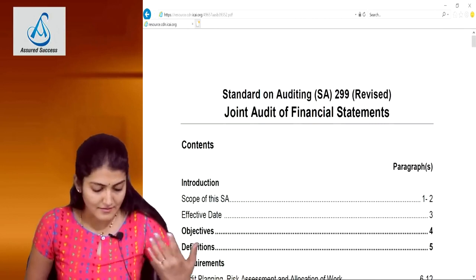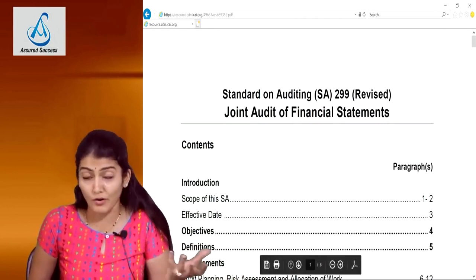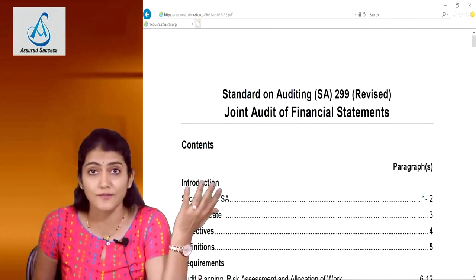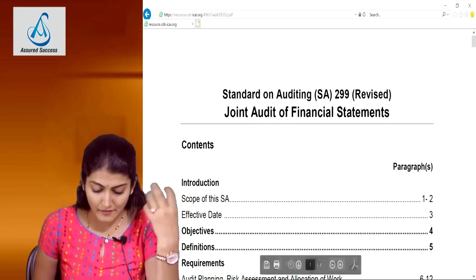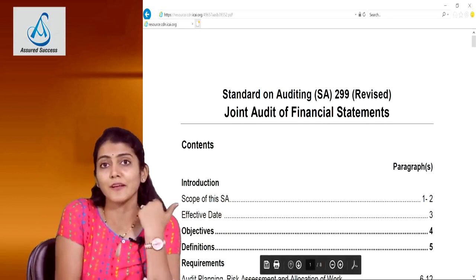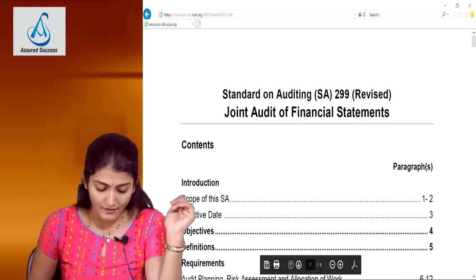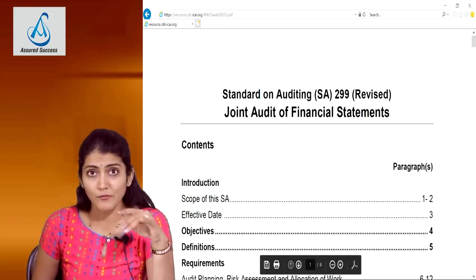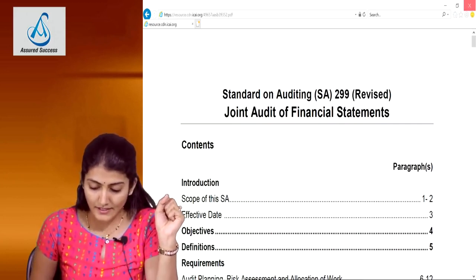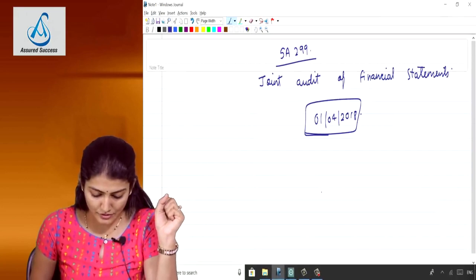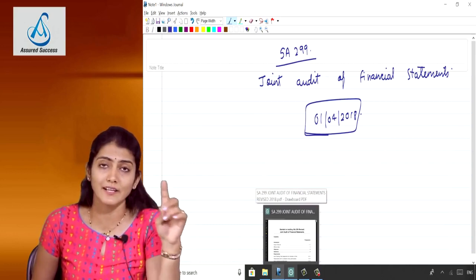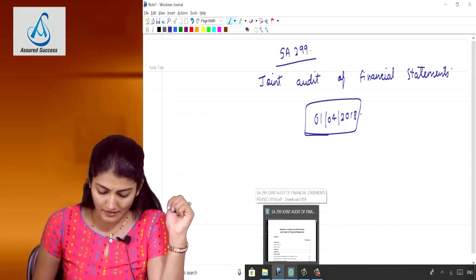Right, and it's just an 8-page standard, very small, because generally the text of these standards runs into 30-40 pages also. So relatively a very small standard, and this is the reference from where you can get the text of the SA. I'll be teaching the standard right now from this particular text only. So SA 299, regarding the joint audit of financial statements, is a revised standard applicable both at the intermediate as well as at the CA final level.